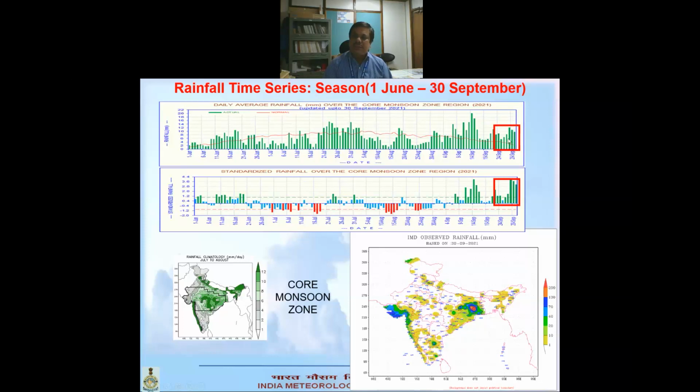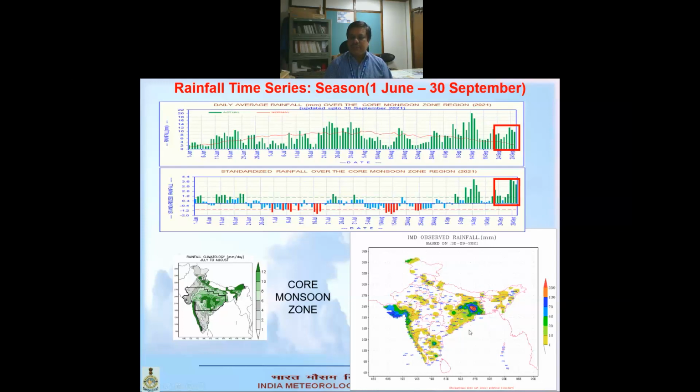The last 3 days also had huge rainfall, and the core region also is above normal during most of the days. So here we can see the whole rainfall of the week.